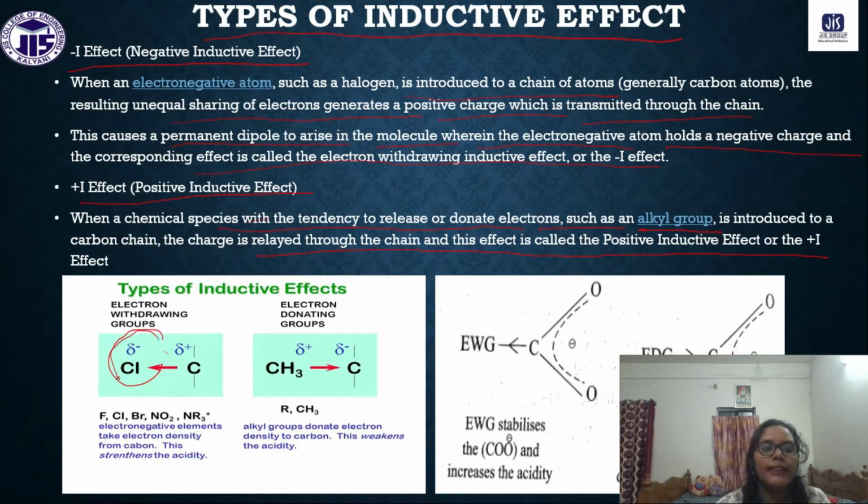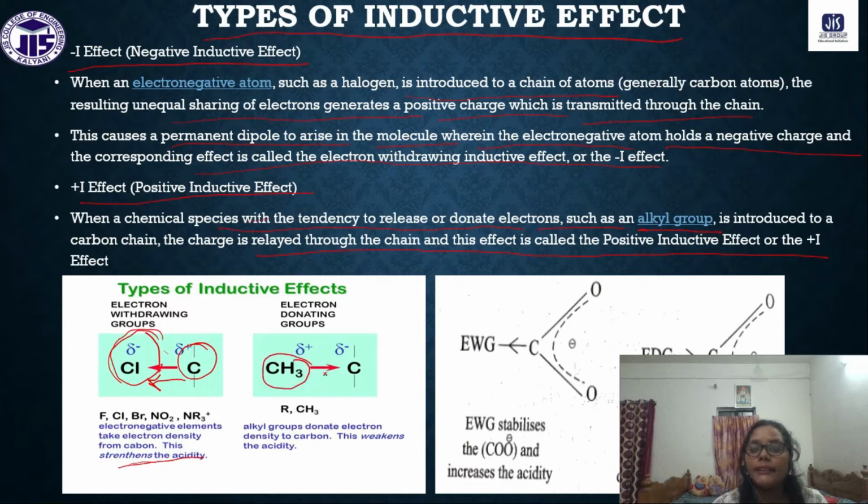Chlorine is a more electronegative atom than carbon. That's why chlorine has a tendency to pull the electrons, so this is an electron withdrawing group. Electronegative elements take electron density from the carbon, and they strengthen the acidity. Okay, alkyl group, what will happen?